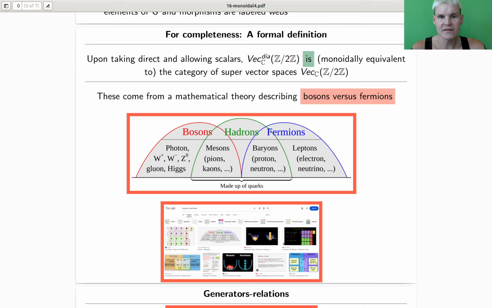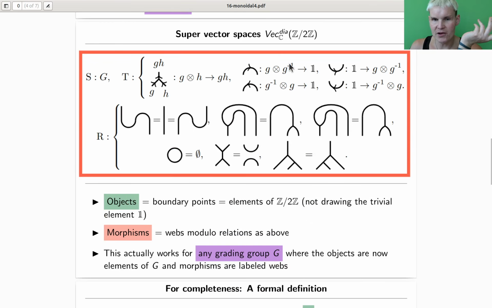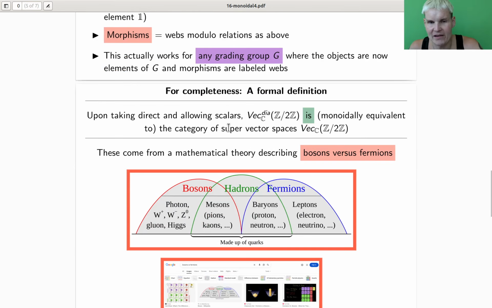And yeah, this is kind of nice. So I really just give a diagrammatic description of this category here, which is an algebraic or linear algebra object, the category of supervector spaces, in terms of diagrams. The category of vector spaces would be this guy for the trivial group. Why? Well, for the trivial group, you wouldn't draw anything, it would be very boring, and that's the category of vector spaces. So the morphisms are just scalars, right? Or matrices of scalars. That's why I write matrices of scalars, upon taking direct sums.